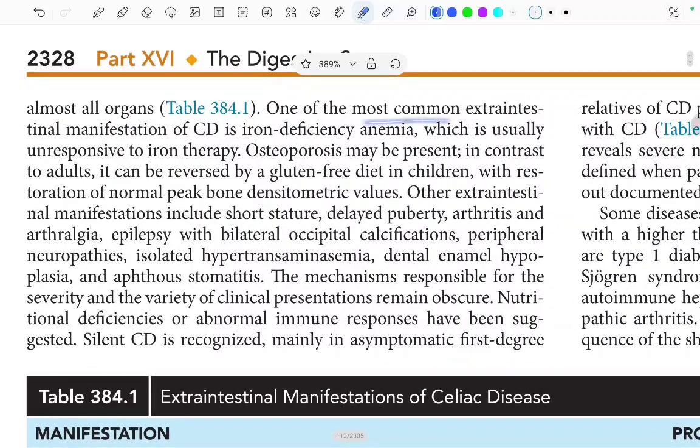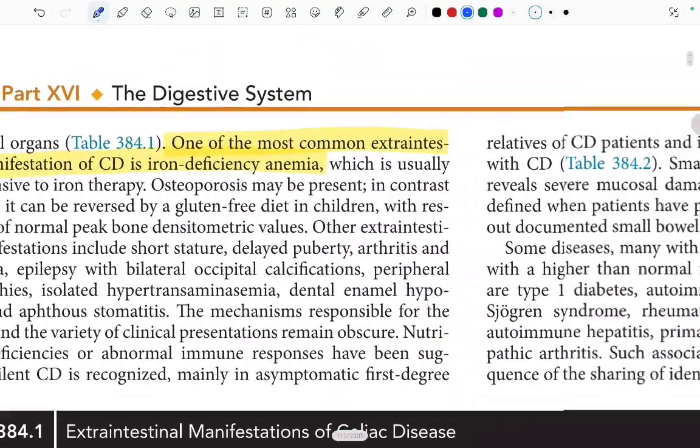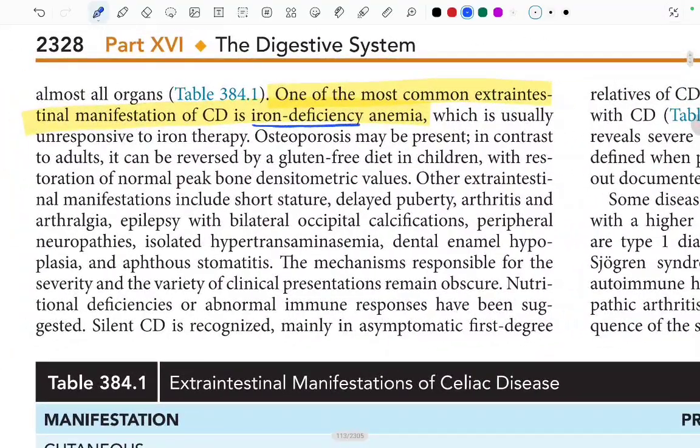One of the most common extraintestinal manifestations of the celiac disease is iron deficiency anemia. This is a very important thing to remember: iron deficiency anemia, which is usually unresponsive to iron therapy.